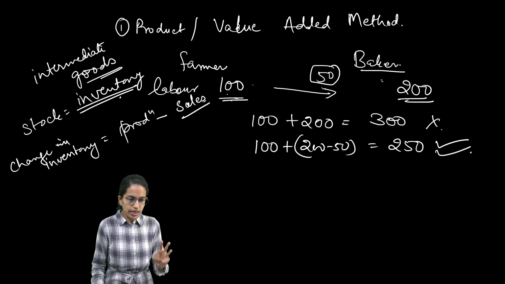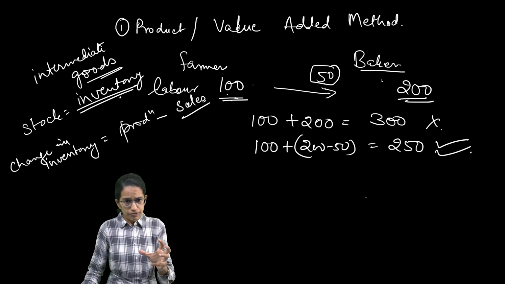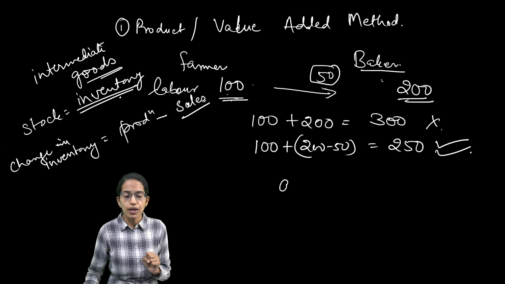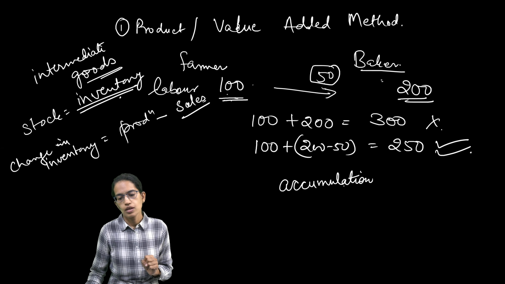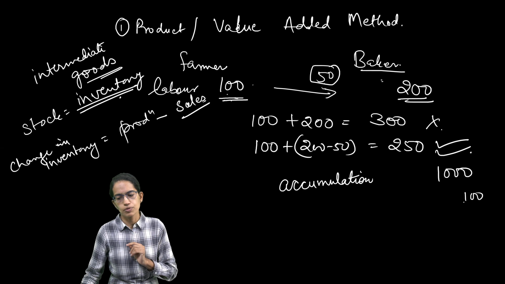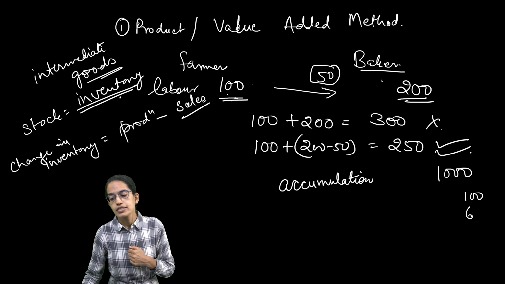Now there are two things. When I am maintaining an inventory, it can have an unplanned accumulation of inventory. Why? Because I target to sell 1000 pieces and I believe that only 100 would be left, but surprisingly, 600 were left.